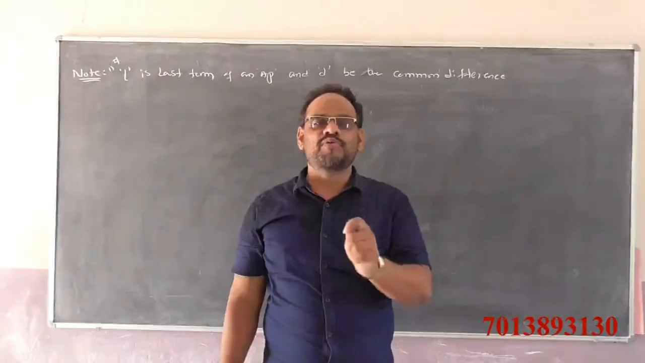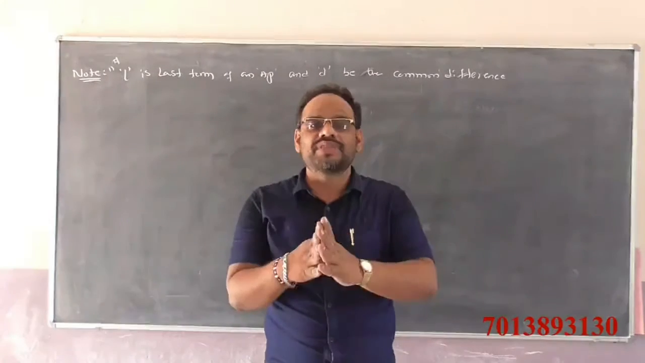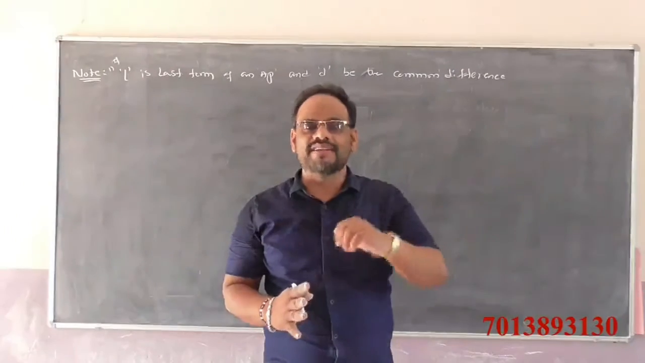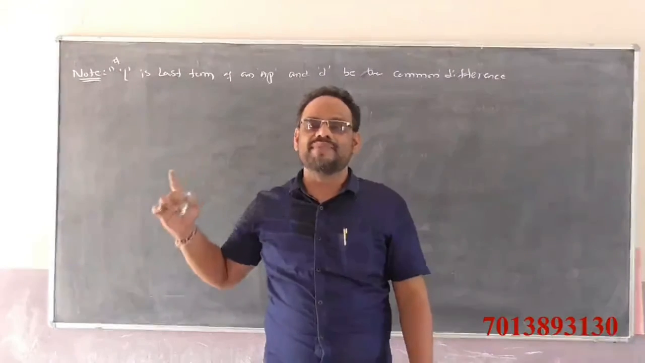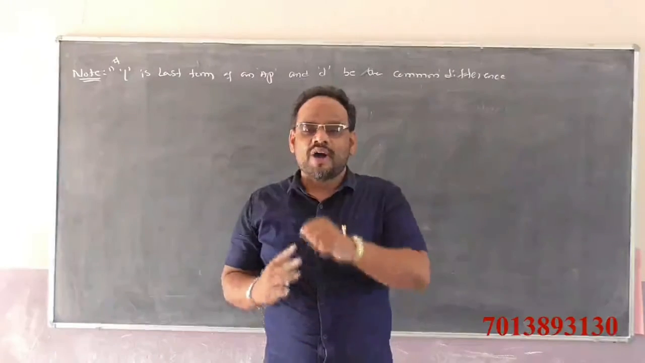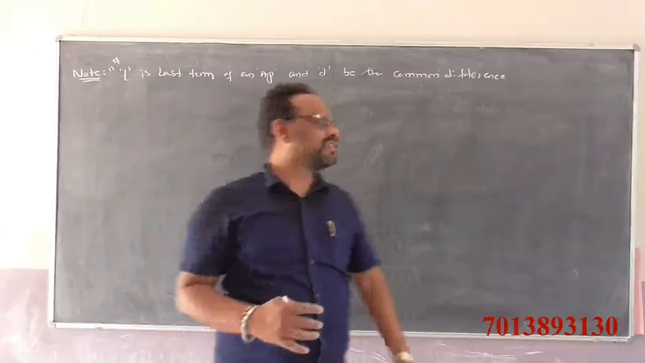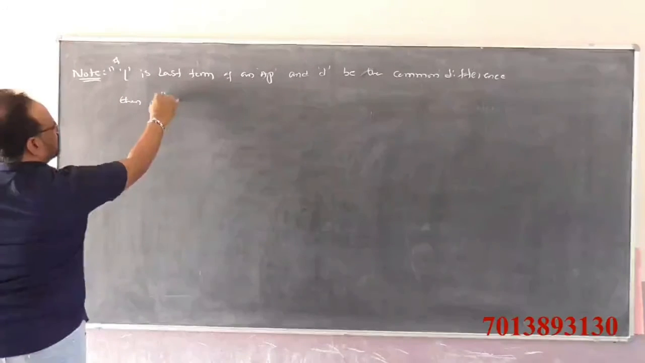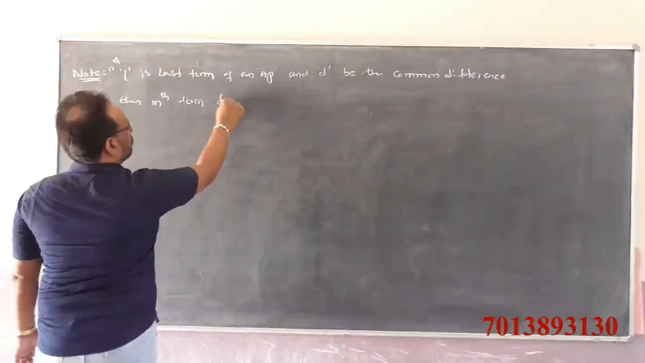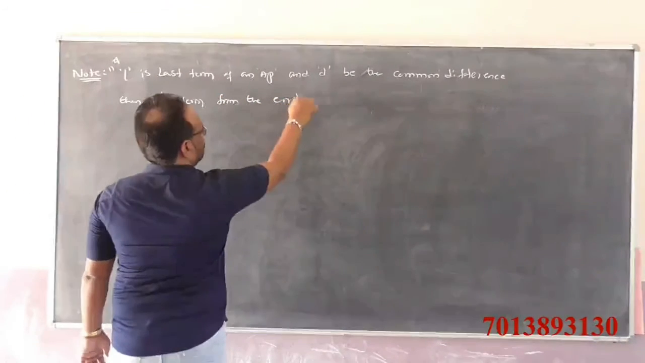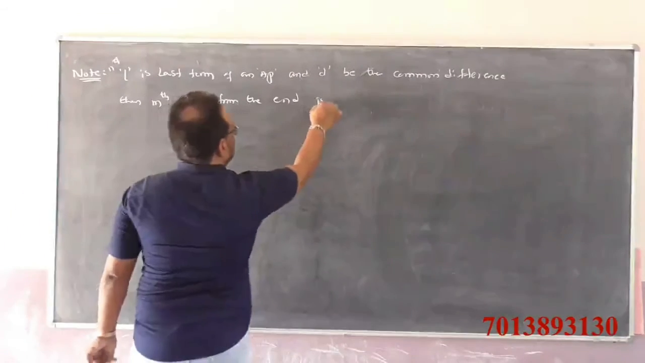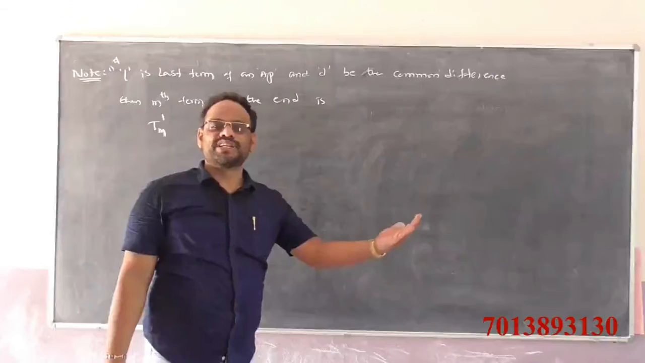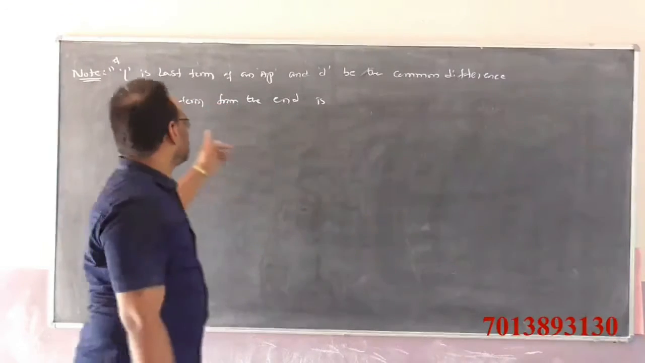How to find the mth term from the end of an AP means we have to find it from the end. From the beginning, we know the nth term is a plus n minus 1 into d, where a is the first term. The mth term from the end is denoted by Tm dash, or Am dash. Tm dash is nothing but the mth term from the end.